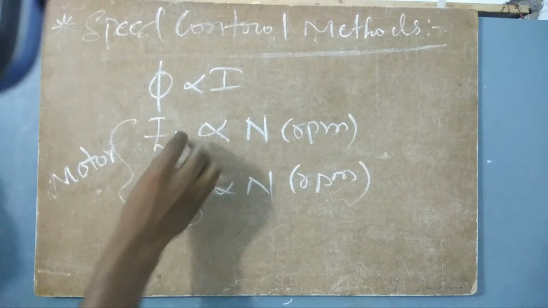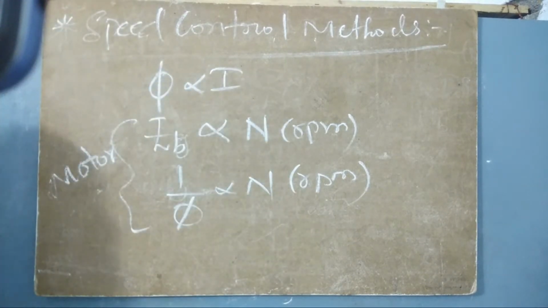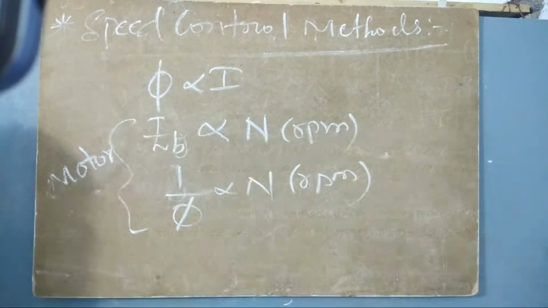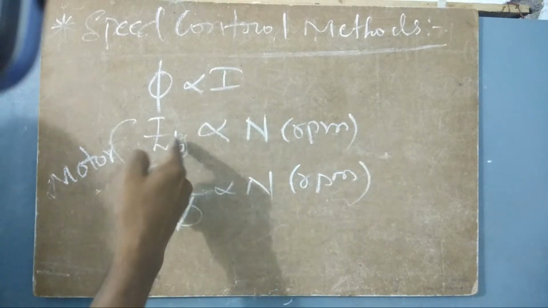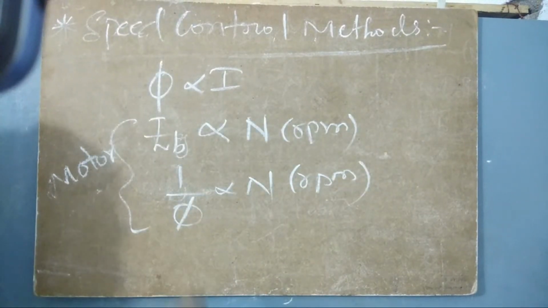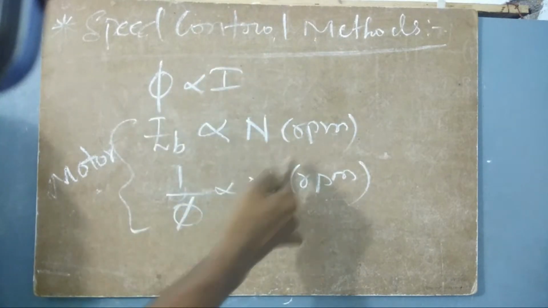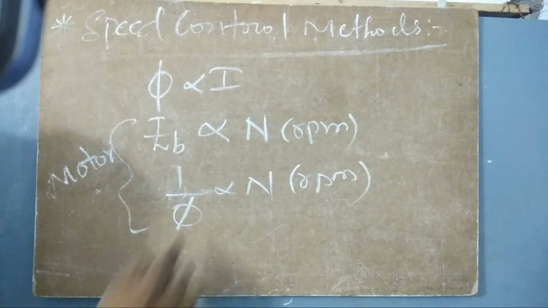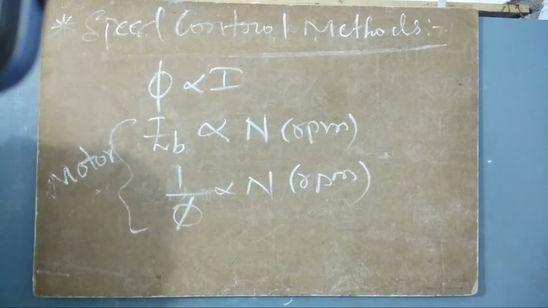If it is a generator, we simply have to say it is easy. But you know, in a generator the speed of the rotor completely depends upon the prime mover, because we are generating with the help of a prime mover. So here, as speed changes, the generated EMF changes. But in the case of a motor, as EB changes, the motor speed changes. When the flux changes, the motor speed changes.